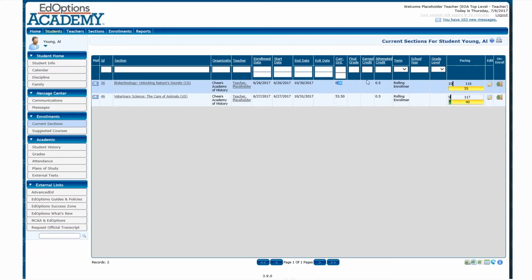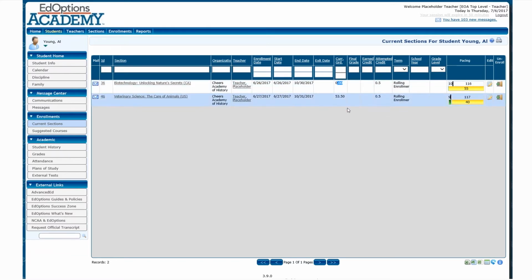So we're actually going to talk about the next course so that we can get a little bit deeper information about Al's progress. So in veterinary science, these numbers over here indicate that he has been in the course 9 days. It started 9 days ago. The course ends in 117 days. So that's my time spent versus time remaining. The actual bar part of it is the number of assignments that he's completed, which is that number 4 in the green, and the number 40 in the yellow means the number of assignments that he is yet to do.